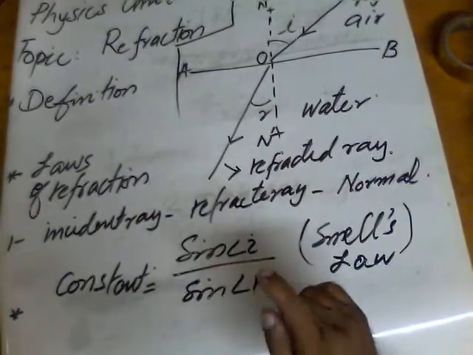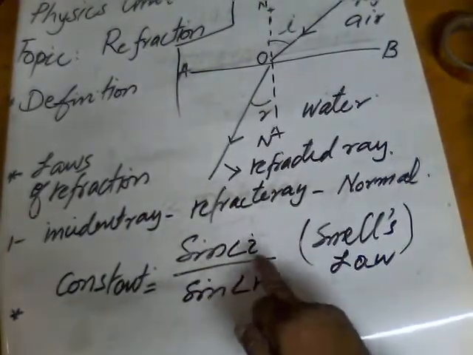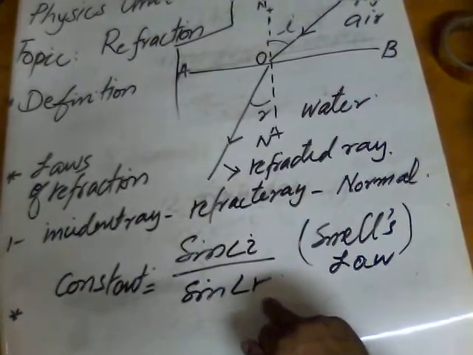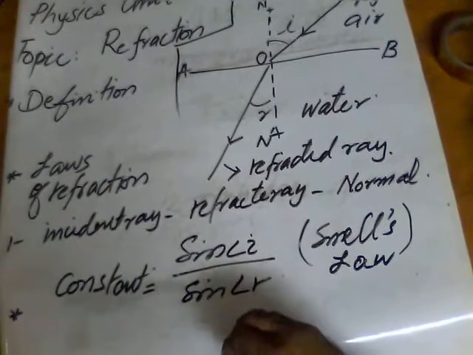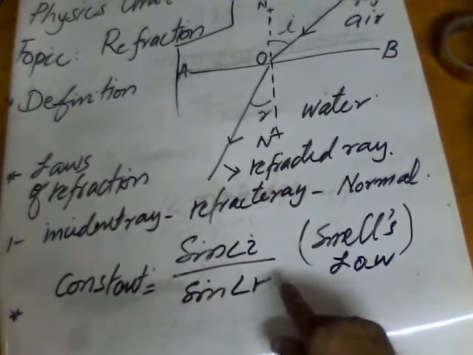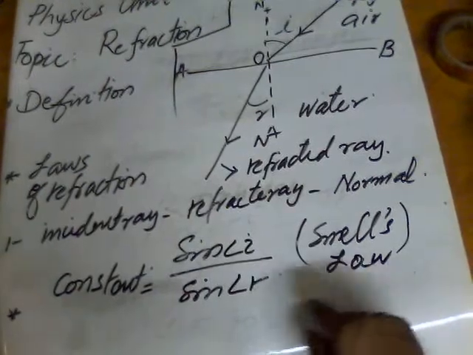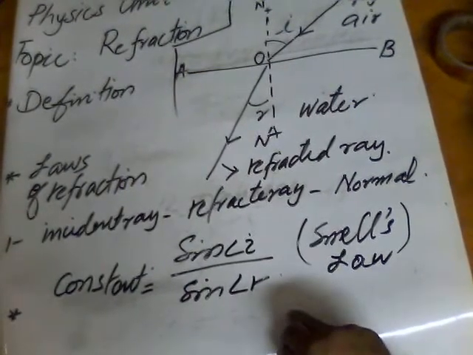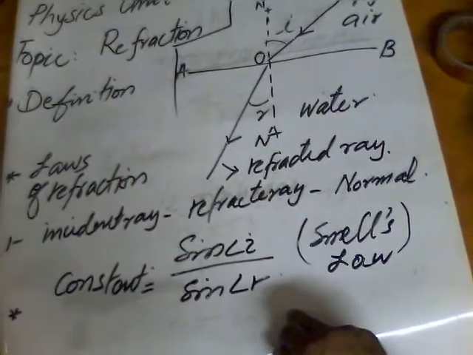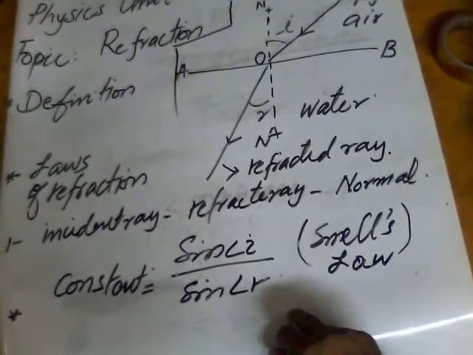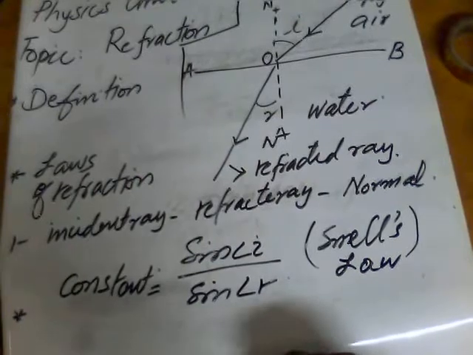So the ratio of sine i to sine r is equal to a constant, always constant. This second law is also called Snell's law. Snell was a scientist who worked on the process of refraction. This is why this law is also called Snell's law.